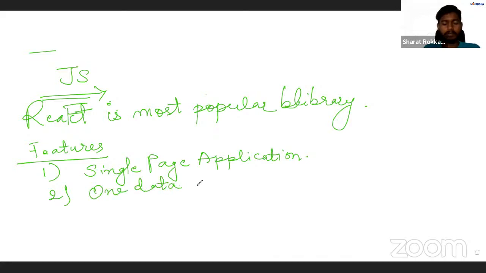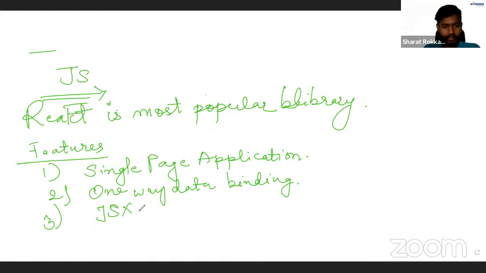Okay, I'll come and explain each and every point. Third important feature that it provides is that it uses JSX. Okay, now you might think, what are all these things, right? What are all these things that I'm talking about actually, right?